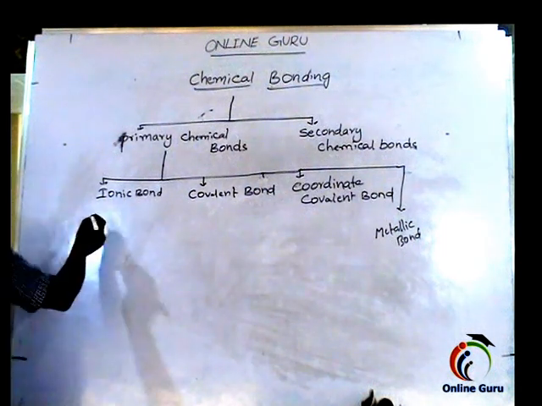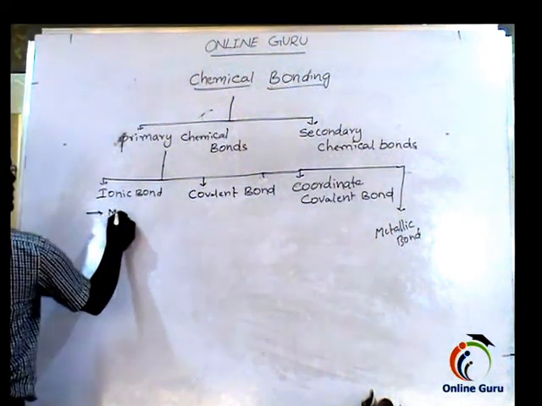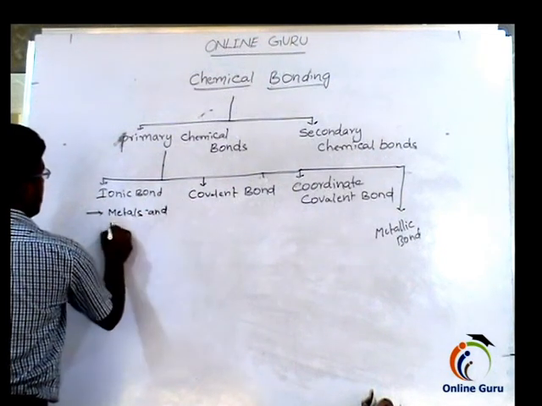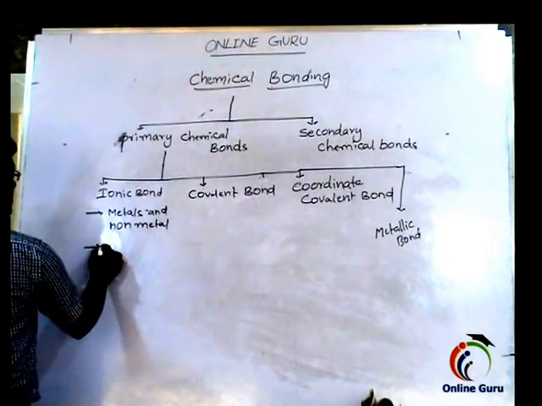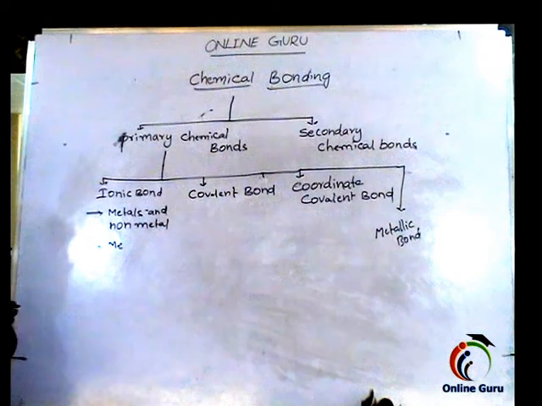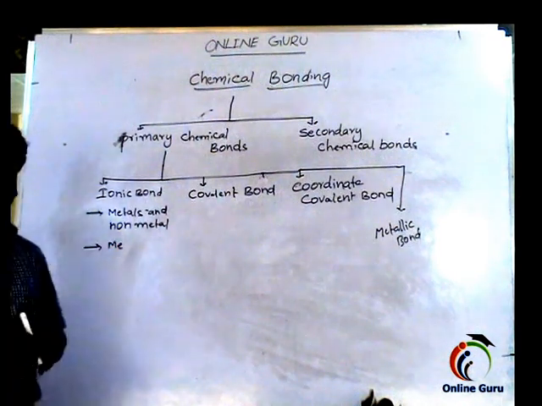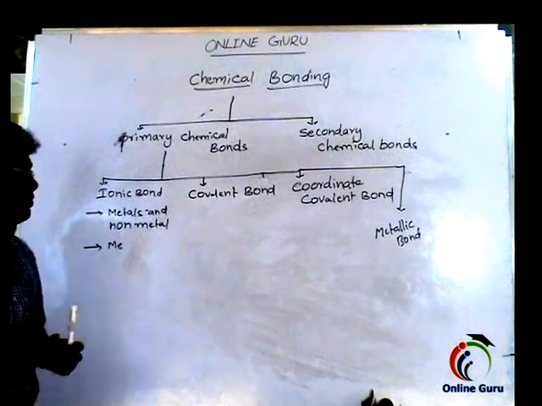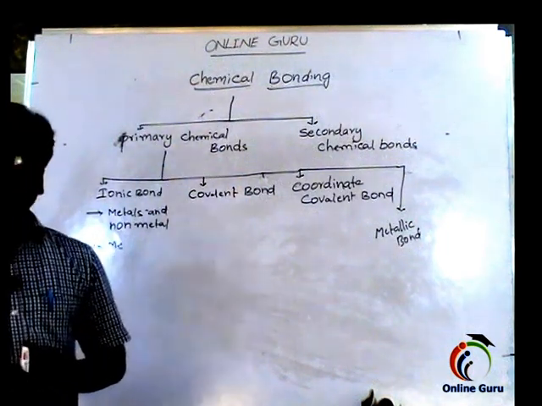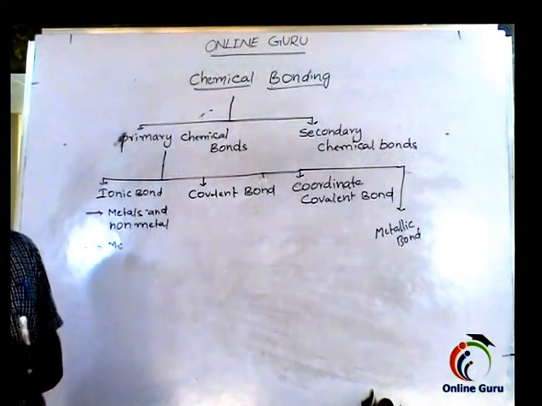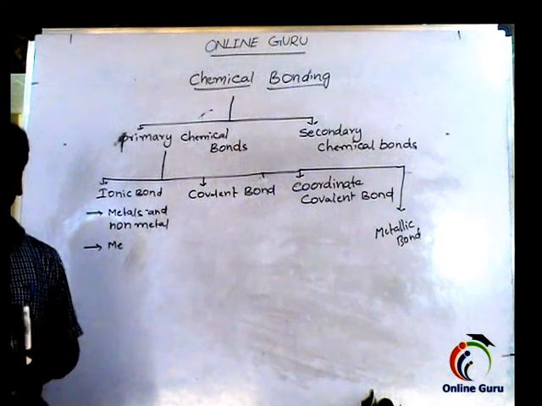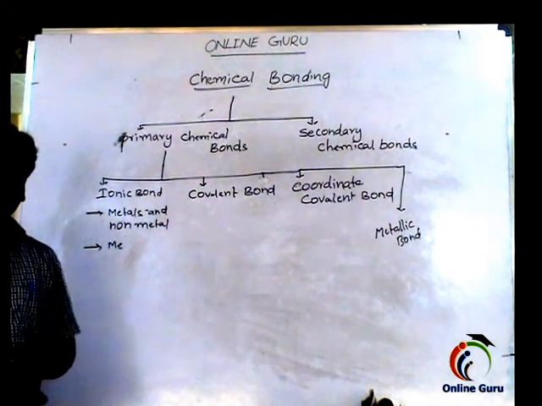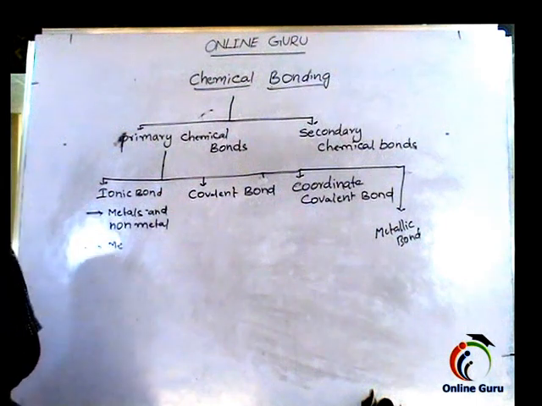The ionic bond is mainly formed by metals and non-metals. Metal is highly electropositive in nature, so highly electropositive elements always lose electrons. Electropositivity means the tendency of an atom to lose electrons. Metal atoms are highly electropositive, hence they always lose electrons.